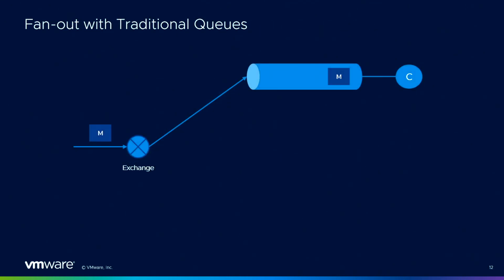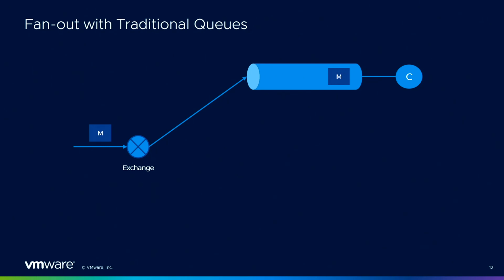Another use case with queues which can be awkward to implement: fan-outs. It means that in this case, you want to have several applications doing different things with the same messages. Let's start with one application with one queue. In RabbitMQ, you publish to exchanges. You don't publish directly to a queue. Thanks to that, you can have a routing logic on the broker side. So you publish to the exchange, and the message will end up in a queue where your application can do its processing.